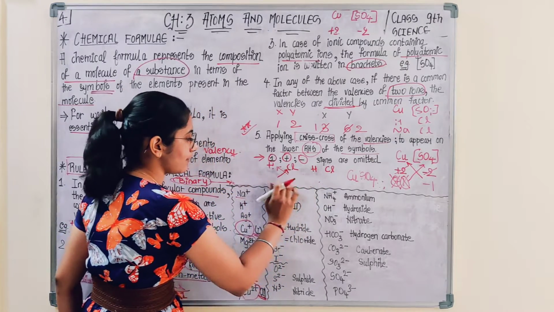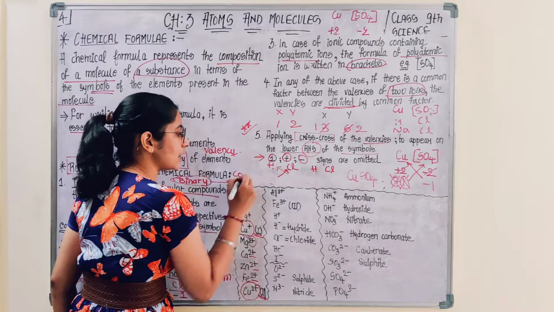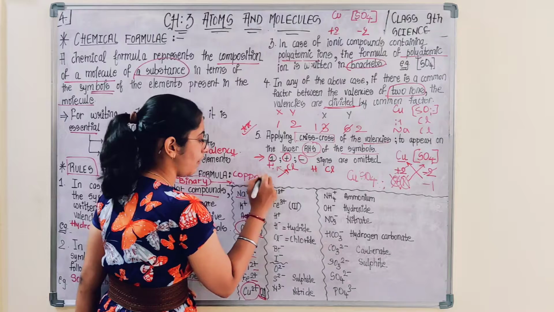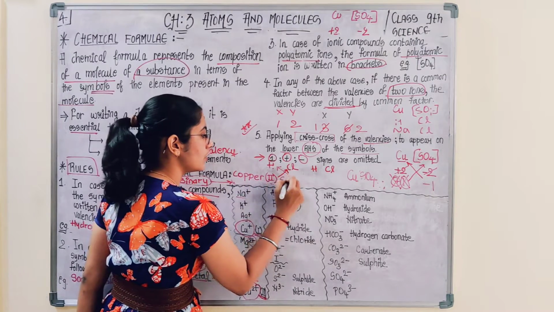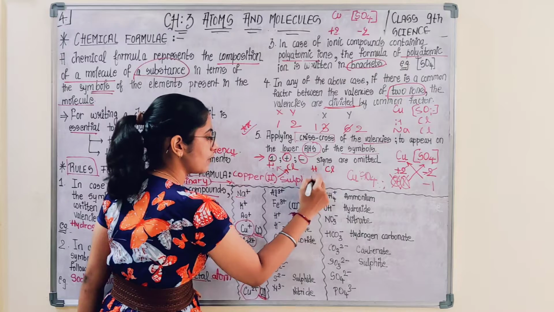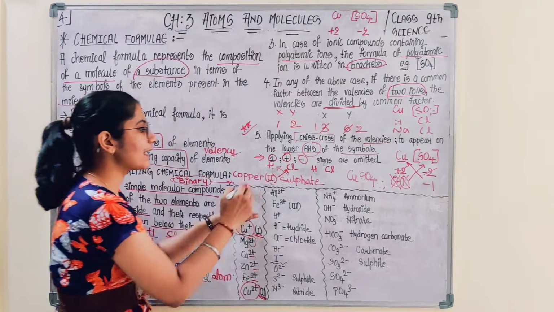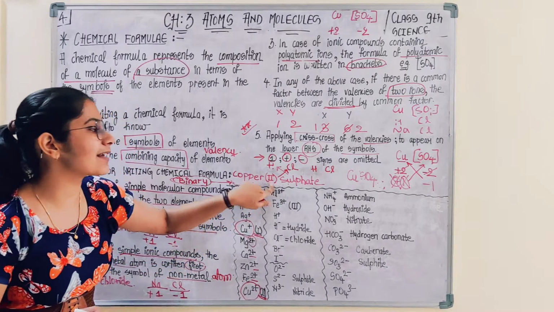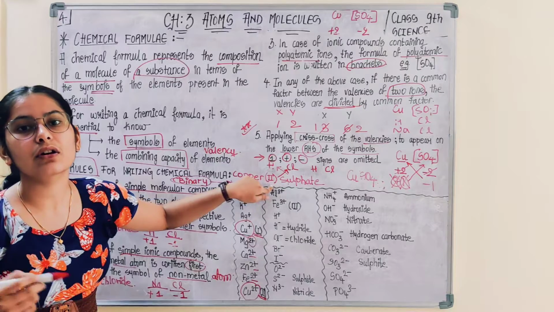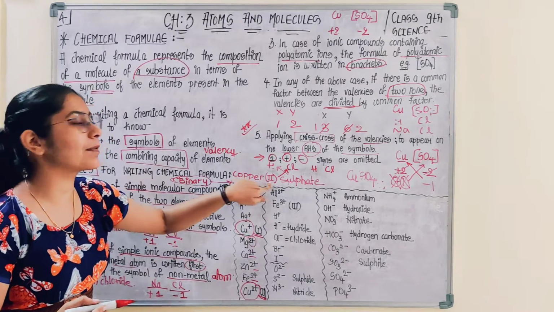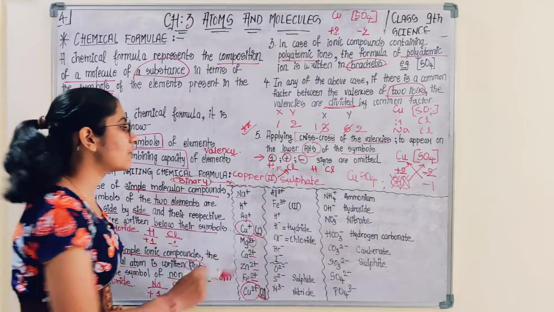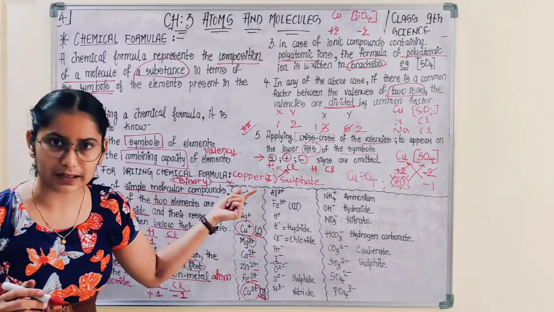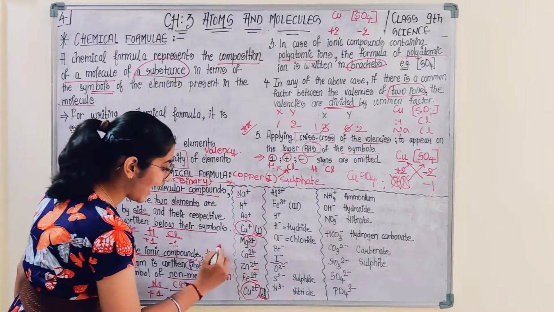While giving you the name, for suppose if they ask you to write the chemical formula for copper sulfate, they would be writing like this: copper 2 sulfate. That means for making the formula for this molecule, you would be taking the valency of copper as +2. So this 2 here is asking you to take the valency of copper as +2 and not +1. If they would be writing Roman numeral 1, that means this time you have to take the valency +1.